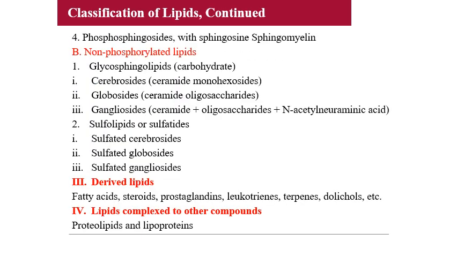And it is again divided into phosphosphingosides with sphingosine, for example sphingomyelin. Now the non-phosphorylated lipids, which do not have any phosphate group in their structure, may have some additional prosthetic group attached to the lipids, like glycosphingolipids which contain a carbohydrate prosthetic group, then cerebrosides which contain ceramide monohexosides, globosides which contain ceramide oligosaccharides, and gangliosides which contain ceramide plus oligosaccharides plus N-acetylneuraminic acid.